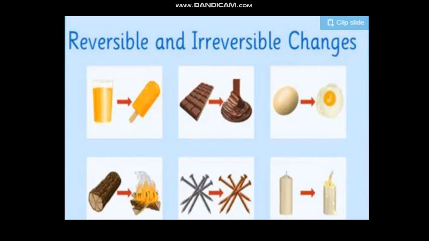Here are some examples like reversible change. You can see the first picture where you have converted orange juice into an ice cream, and if again it melts, put it back inside the refrigerator, you're going to get it back. The first one is the reversible change. Second, the chocolate melting, again you put it in the refrigerator, reversible change. The egg going to turn into an omelette when you cook it, then there is an irreversible change. Burning of a wood, it is going to convert into ash. Can you bring that wood back through the ashes? No, so it is irreversible change. Here is an iron getting